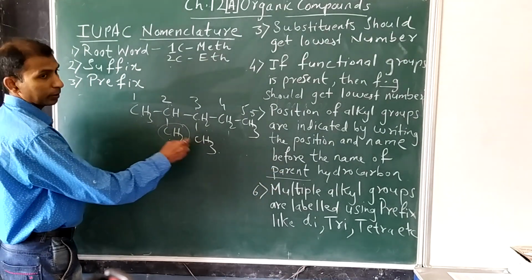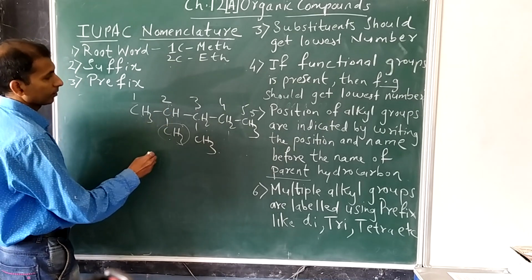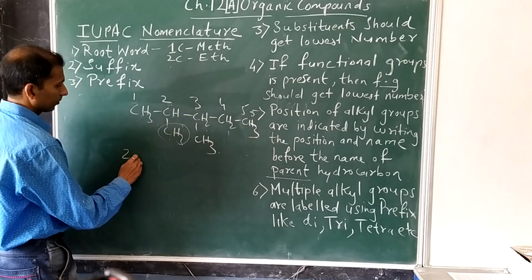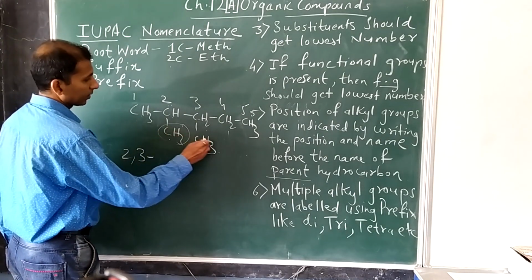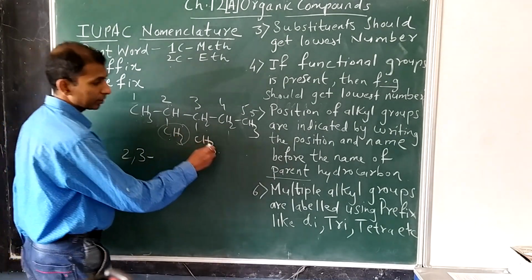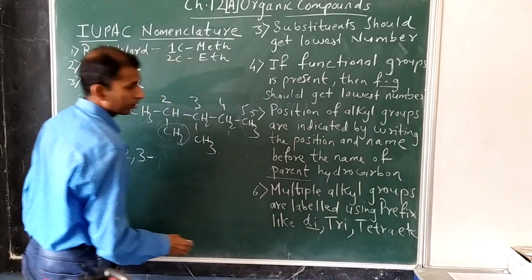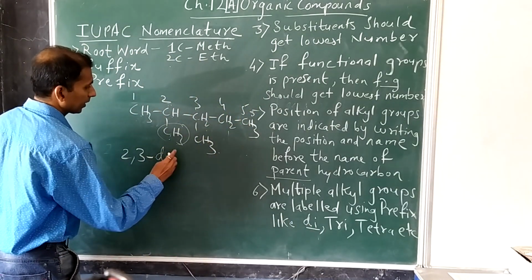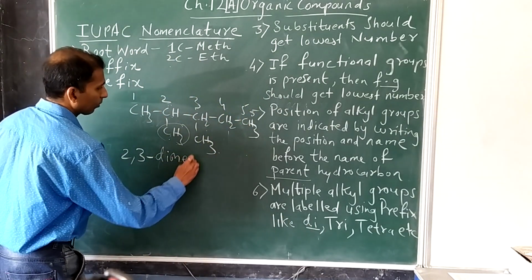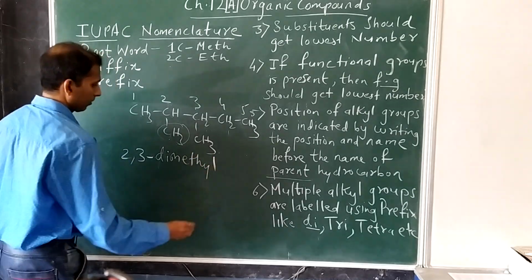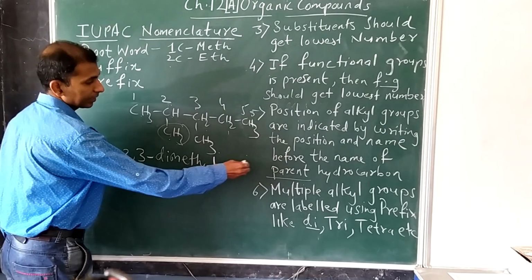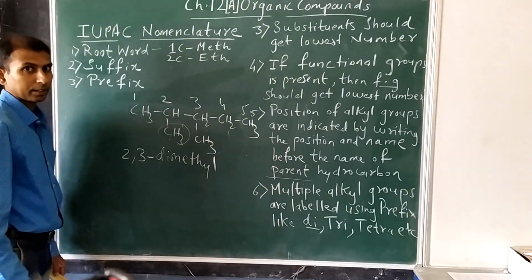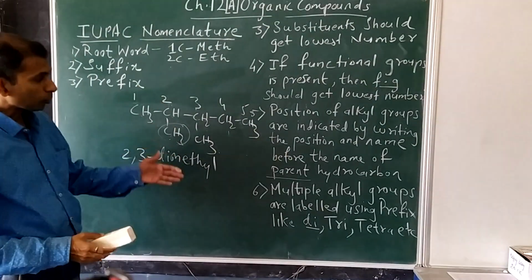So how to write down this particular position? Write down like this: 2, 3. The positions come first. Then there are 2 methyl groups, that's why you have to write down di, and then the name of the alkyl group, that is dimethyl, and then the name of the parent hydrocarbon. Understood? So these are the rules.